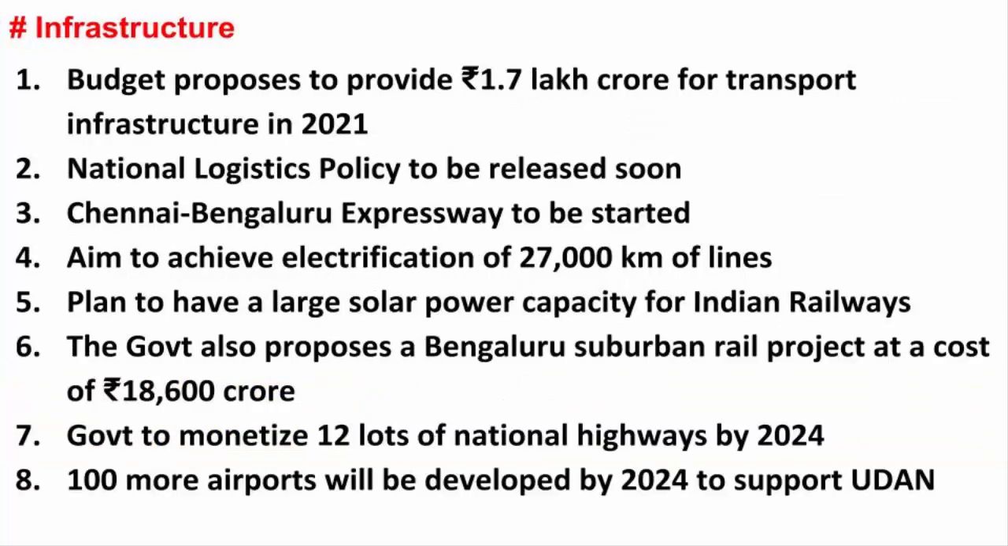Finally, let's have a look at the infrastructure sector. The budget proposes to provide 1.7 lakh crore for transport infrastructure in 2021. Transport infrastructure consists of the fixed installations including roads, railways, airways, waterways, canals and pipelines, and terminals such as airports, railway stations, bus stations, warehouses, trucking terminals, refueling depots including fueling docks and fueling stations, and seaports. So whenever you hear the word investment for transport infrastructure, the money will be spent on all these transport infrastructure facilities.